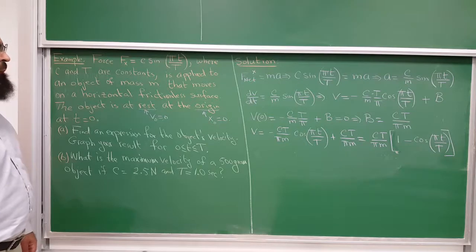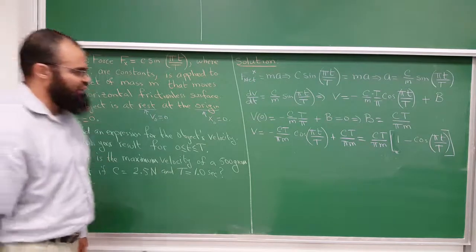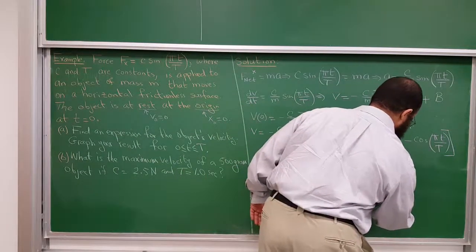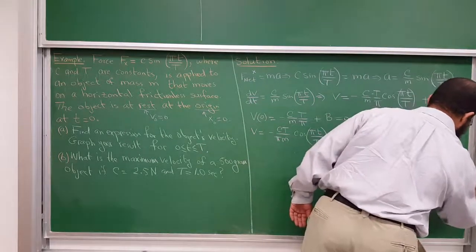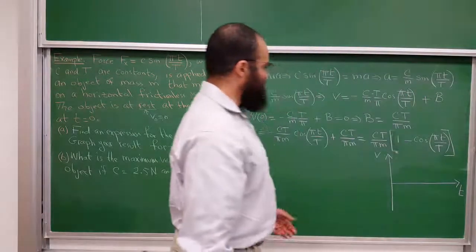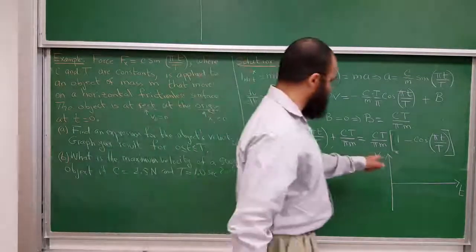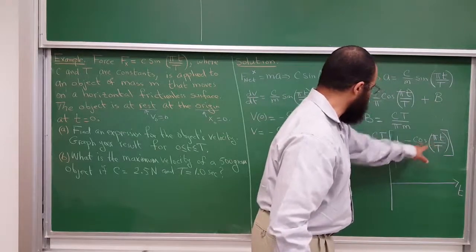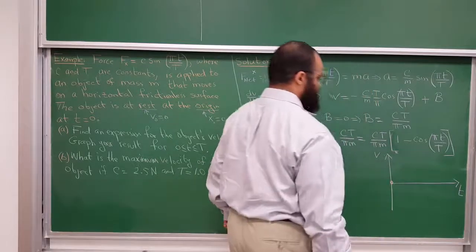Sounds good. And now we have to plot this. So let's plot it, see what happens. V as a function of time. Here is the time. Here is V. At time t equal to 0, the velocity is 0. Let's see if that verifies. So at t equal to 0, you plug in 0 for t, so you have cosine of 0 is 1, so you have 1 minus 1, that's 0. So it starts there. And then what does it do?